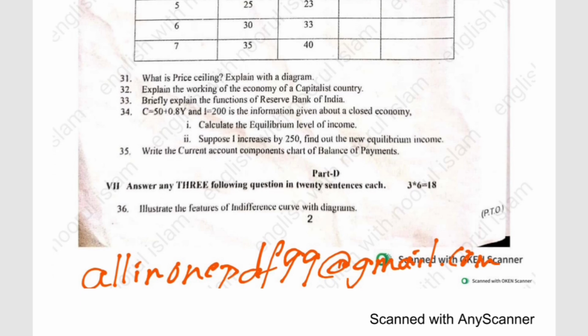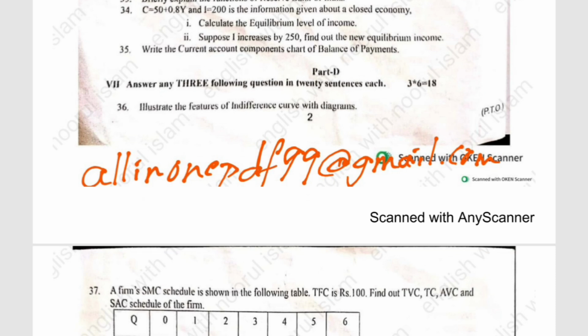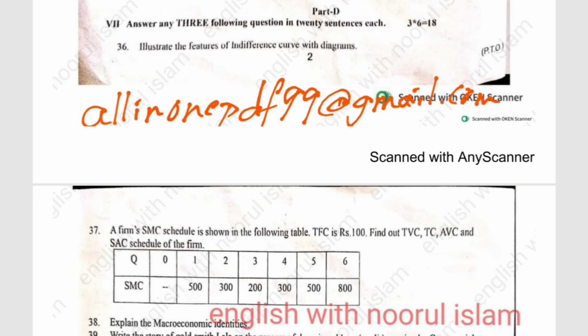Okay, next we will have Part D, seventh main. Answer any 3 of the following questions. Each question carries 6 marks, in 20 sentences. 3 sixes are 18. So the first question is: illustrate the indifference map and indifference curve with diagrams.